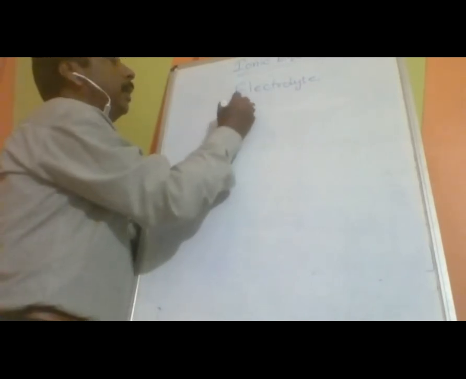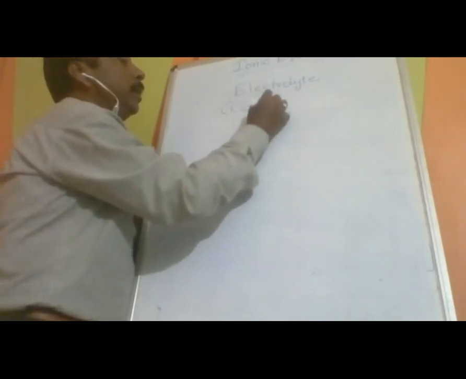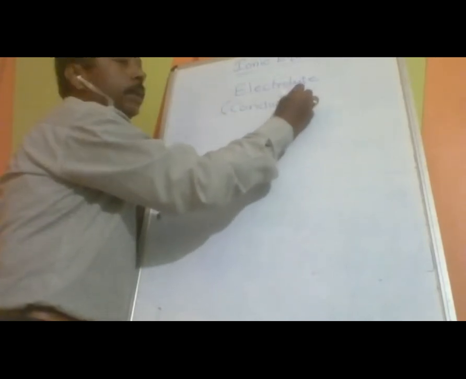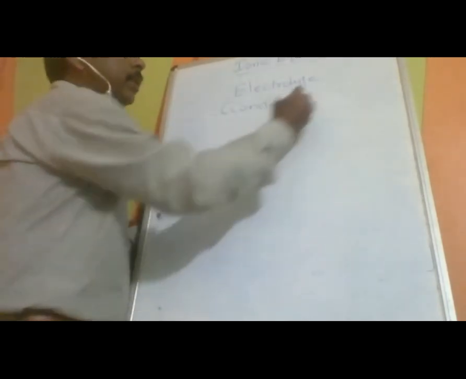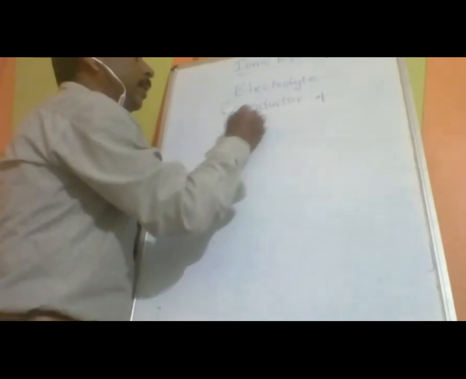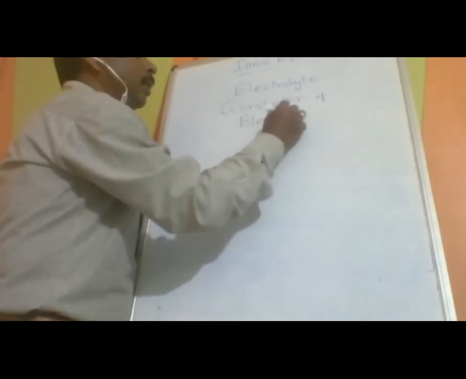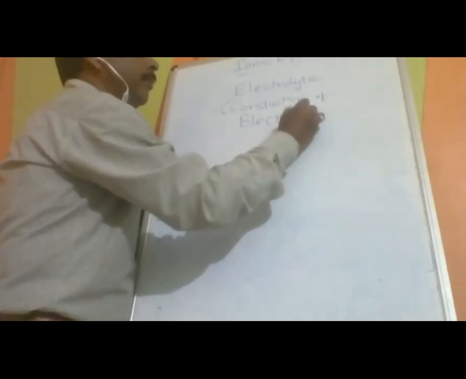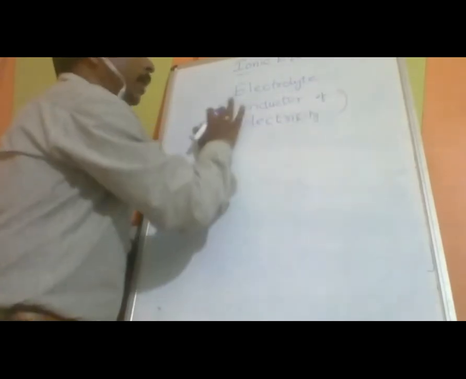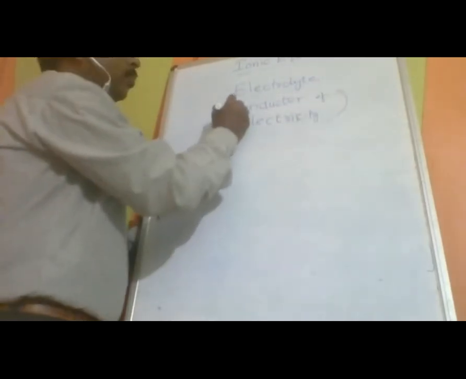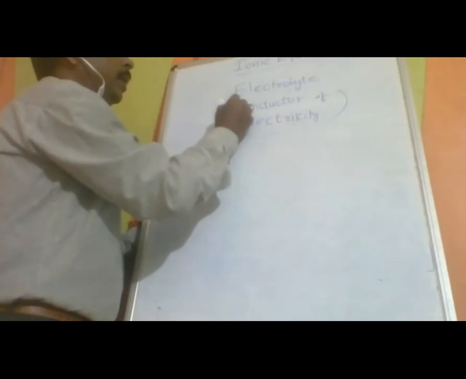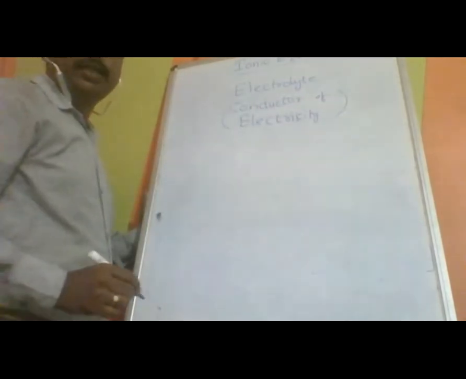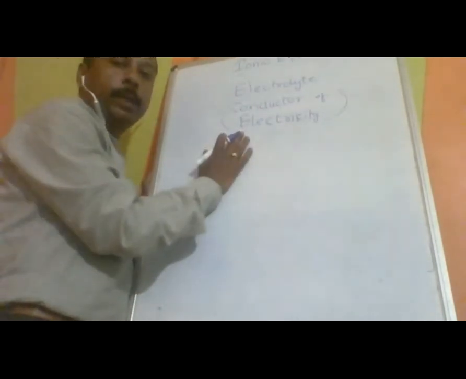An electrolyte is a substance which is a conductor of electricity. There are two types of conductors: metallic conductor and electrolytic conductor. It comes under the electrolytic conductor.